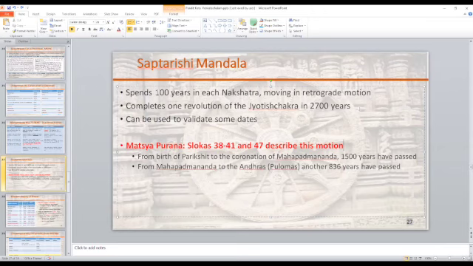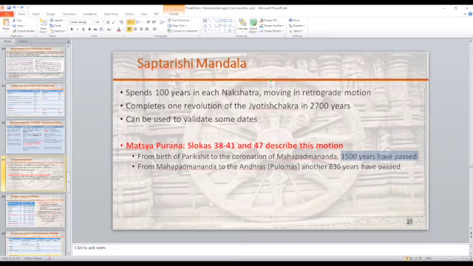Knowing this and its position at discrete points in time helps you validate and triangulate the dates you may have gotten somewhere else. Now, what else does the Matsya Purana tell you? It says, from the birth of Parikshit to the coronation of Mahapadmananda, 1500 years have passed, meaning the Saptarishi Mandala has traversed 15 nakshatras.